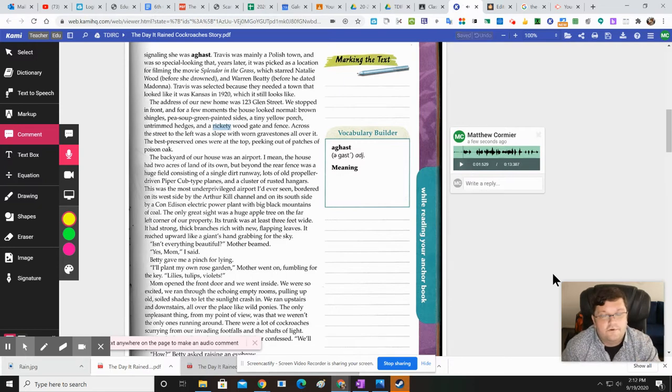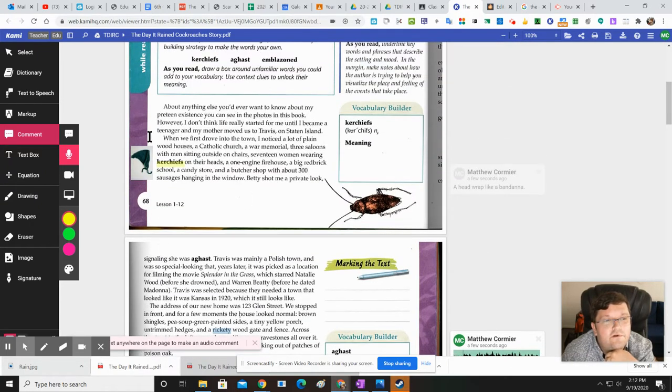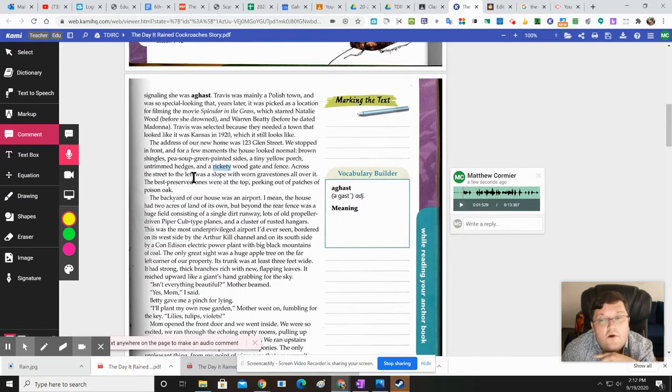Okay, you don't have to be as wordy as I was, but I want you to do at least one voice definition, okay? So everything's going to have a photo next to it. It'll have a comment explaining what it is in your own words, and only one of them will get a voice comment where you'll explain to me what it means. And that is our first pre-read lesson on vocabulary. See you around, guys. Look forward to seeing your work.